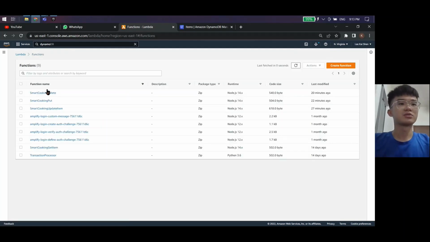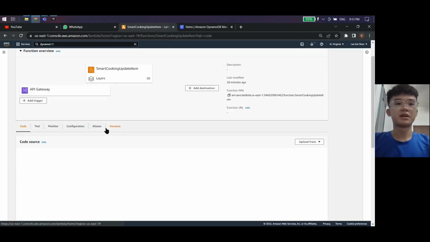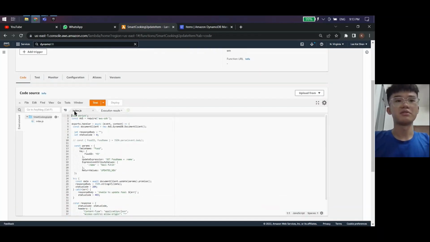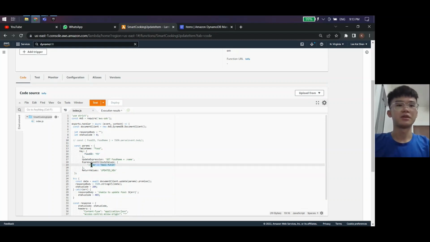Now we go to the next one, which is update item. In this code it's very easy, because we only have to change the food ID and food name. Let's say I want to change nasi goreng into nasi putih. I state our food ID and then change the name.